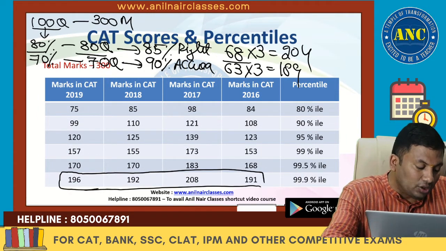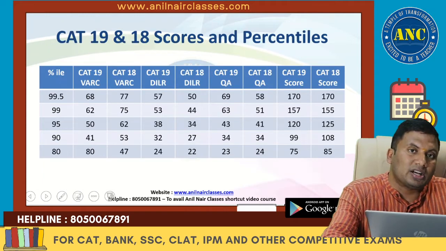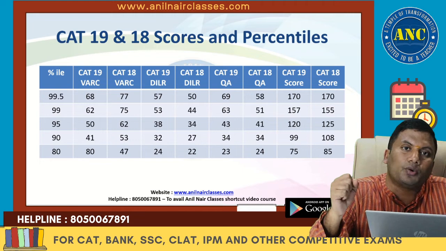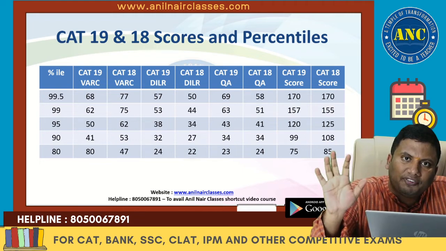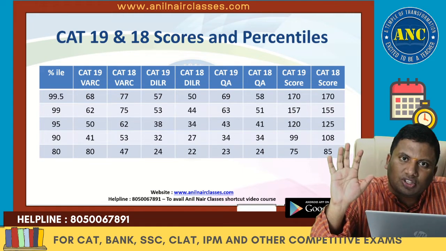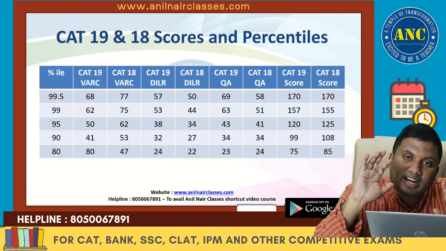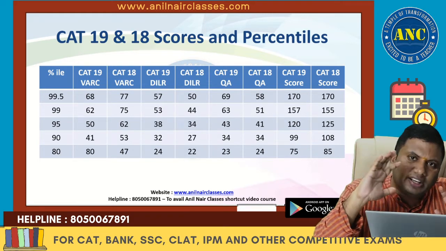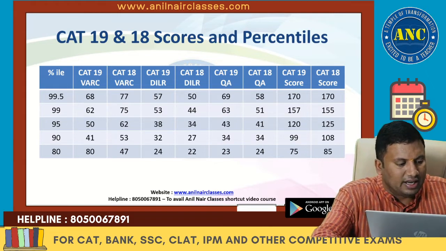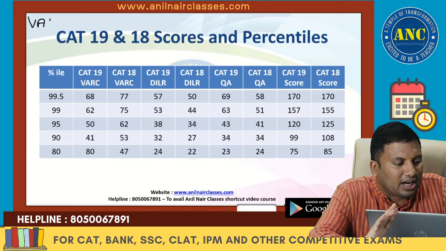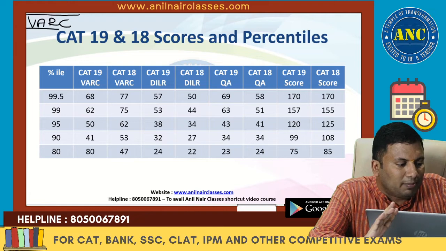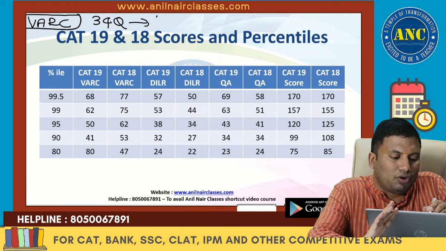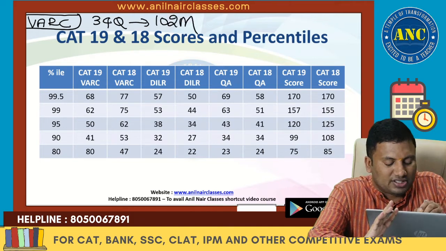Let us get into the individual sections, because the CAT exam also checks your sectional cutoff as well as your overall cutoff. Overall cutoff almost 80% of questions with 85% right. Now let's get into verbal ability and reading comprehension. Let us first check it: 34 questions, 102 marks.